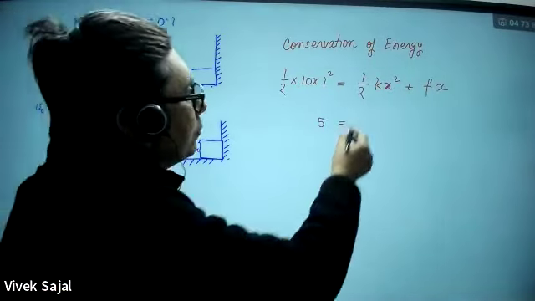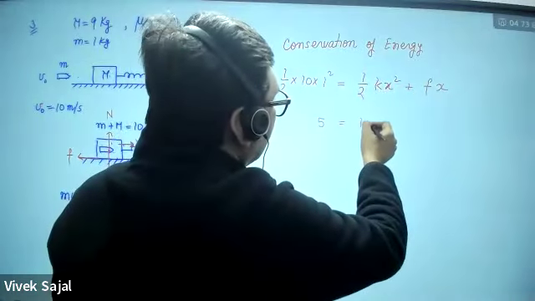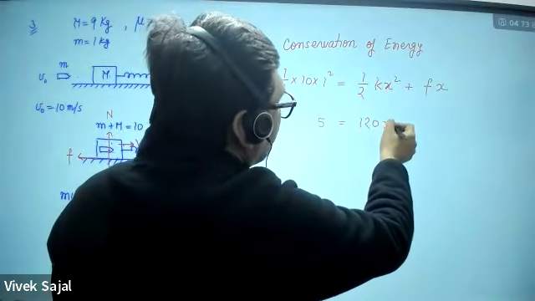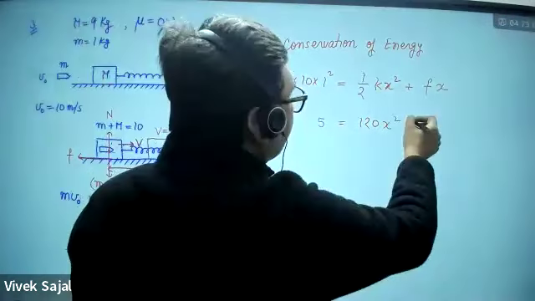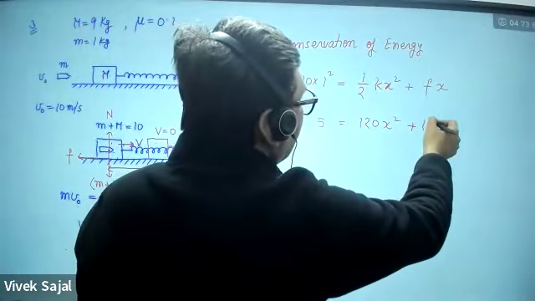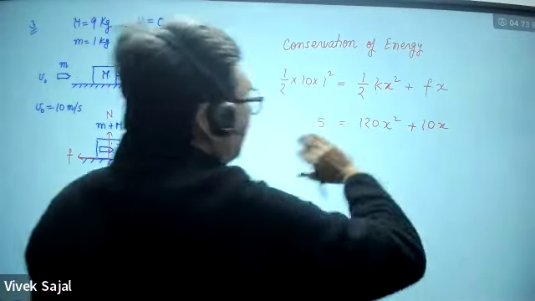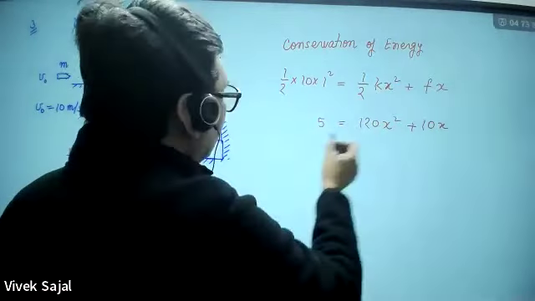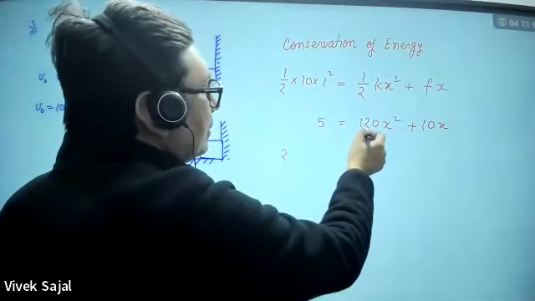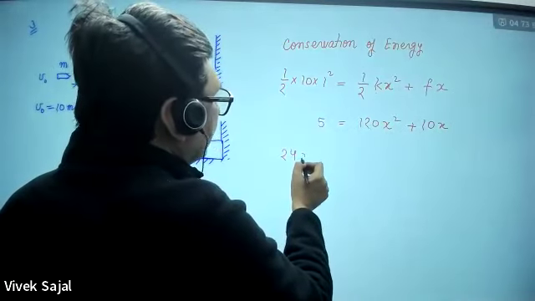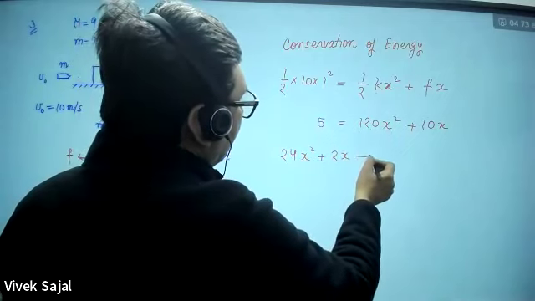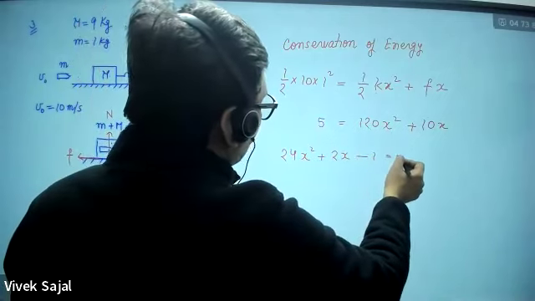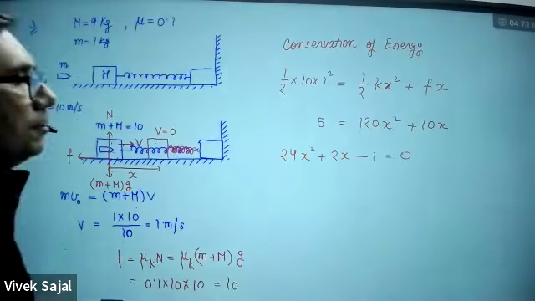So this will be 120 x square, and this will be 10x. Divide this by 5. So 5 into 10 is 50, and this becomes 24x square plus 2x minus 1, and that will be equal to 0.